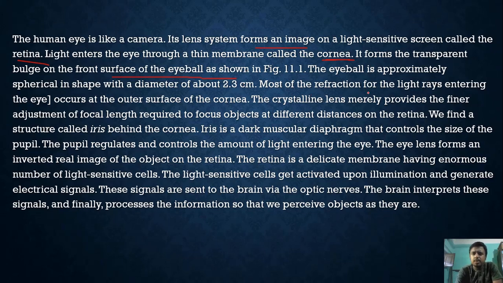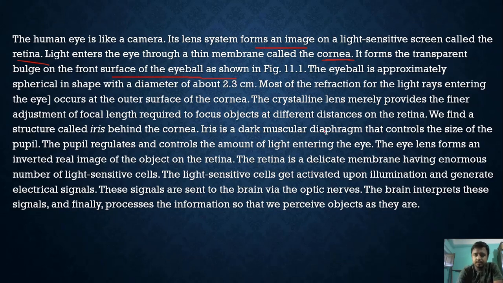Most of the refraction of the light rays entering the eye occurs at the outer surface of the cornea. Every light ray that comes to the lens comes through the cornea.